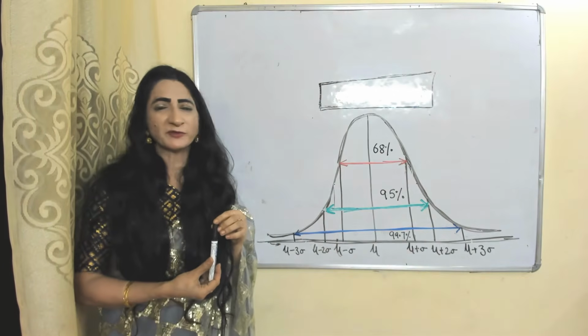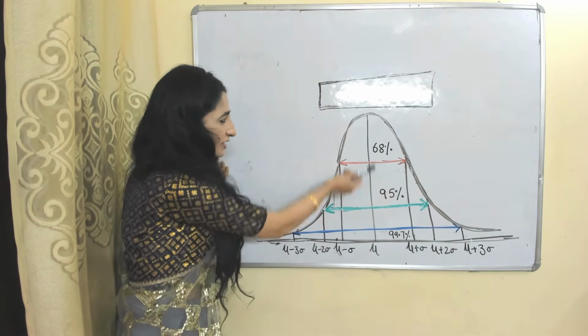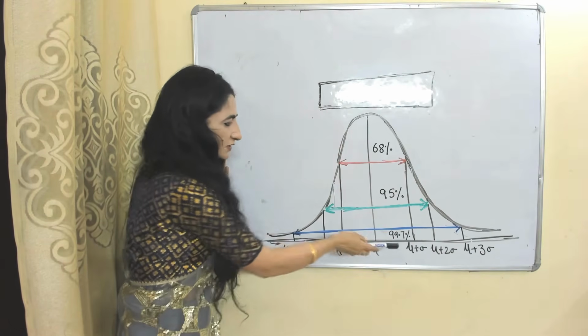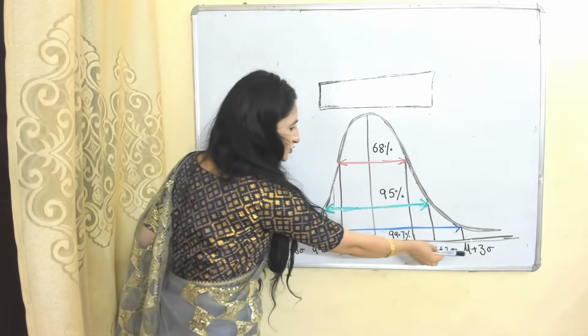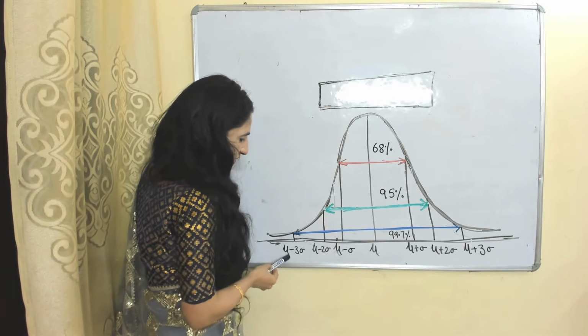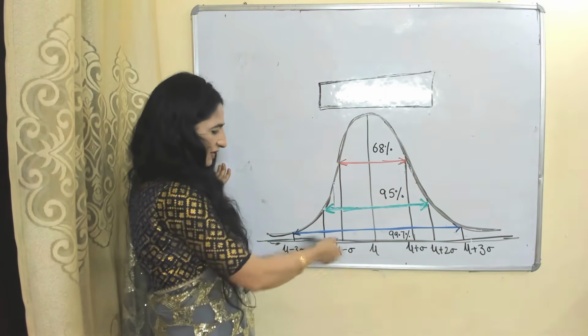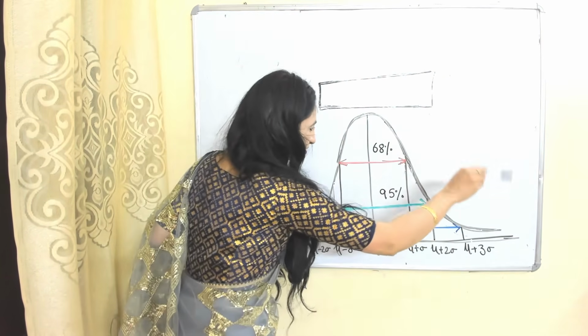Now we'll see the area of the normal distribution curve. Here we have mu, which is the mean, center and peak of the curve. Mu plus sigma, mu plus 2 sigma, mu plus 3 sigma, mu minus sigma, mu minus 2 sigma, mu minus 3 sigma. That means we divide this curve into two parts. Here we have the minus sign and here we have the plus sign.